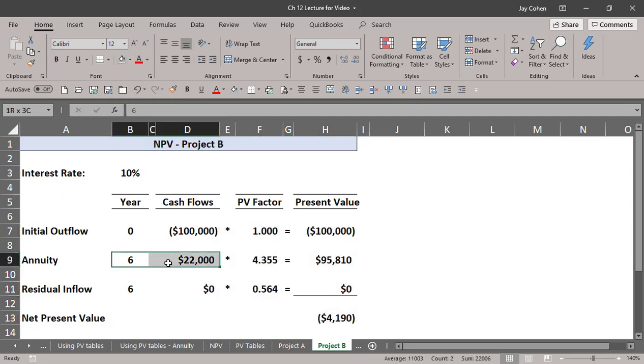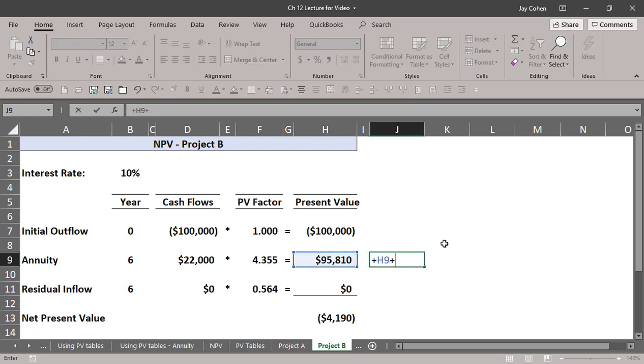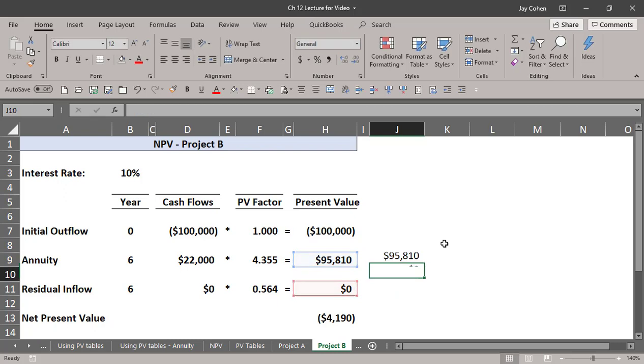It's the same $132,000. The only difference here is that there's no salvage value, and since there's no salvage value, the most I'd pay for the investment is $95,000. It's asking $100. The most I'd pay is this plus this. So the most I'd pay is $95. It's asking $100. The NPV is less than 0. When NPV is negative, we reject.